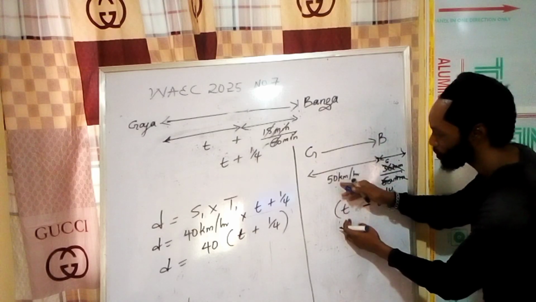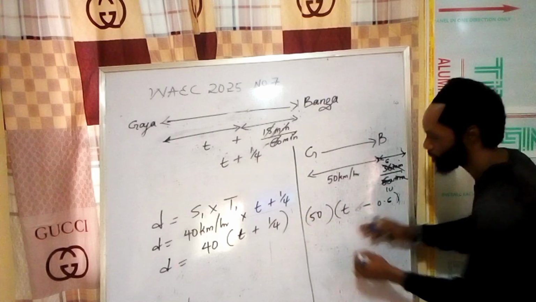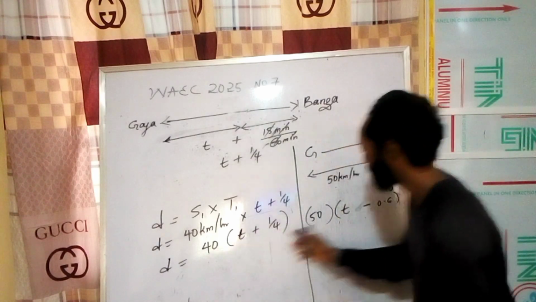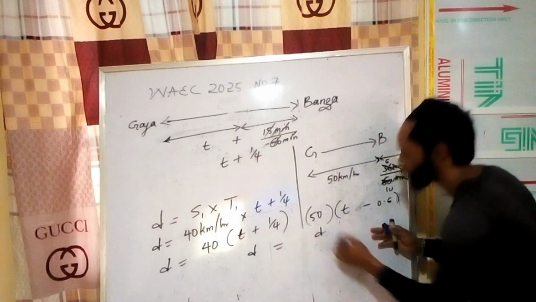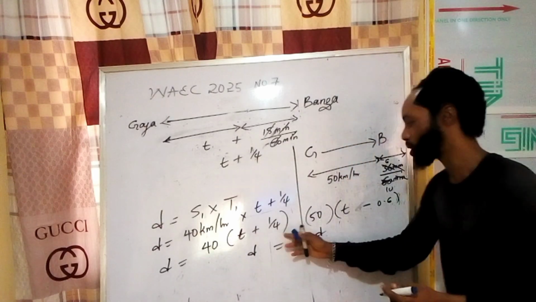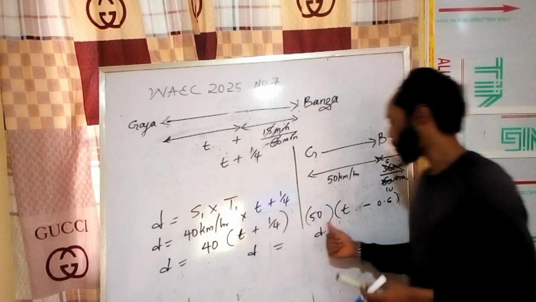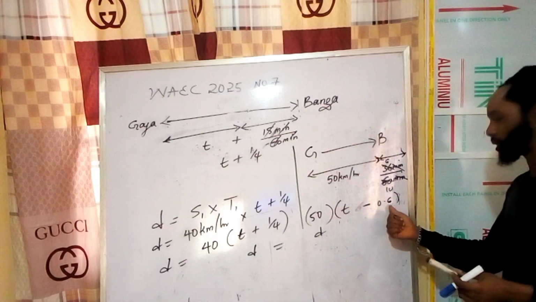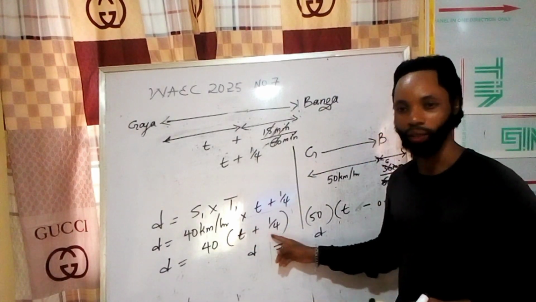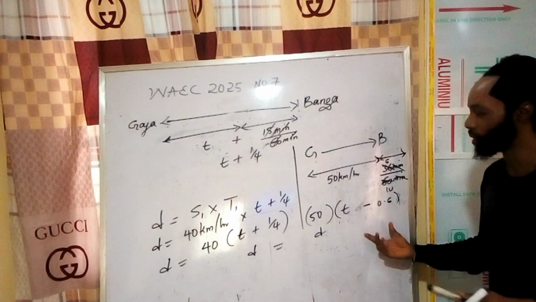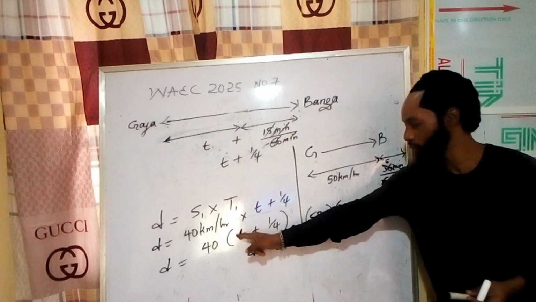And our speed is 50 kilometers per hour, so 50 times this. Remember, distance is equal to distance. If you're going at 50 kilometers per hour, you arrive 36 minutes earlier. If you're going at 40 kilometers per hour, you arrive 15 minutes late. But the distance remains the same. So we're going to equate this to this.